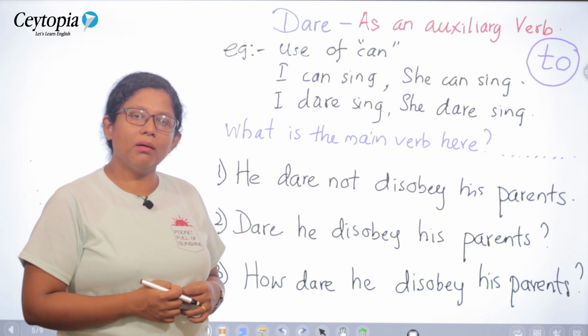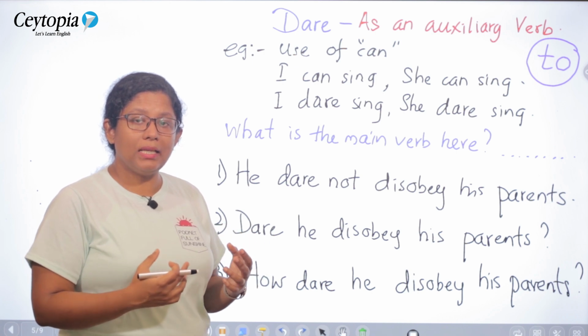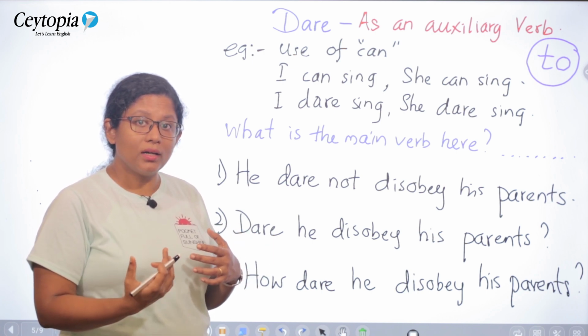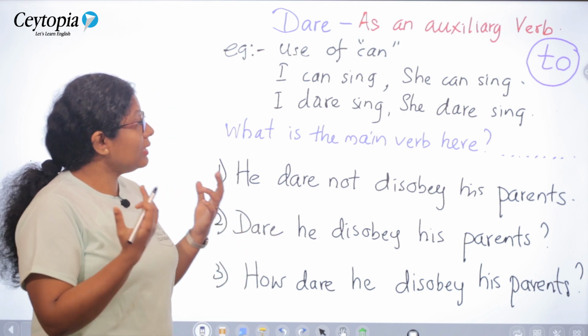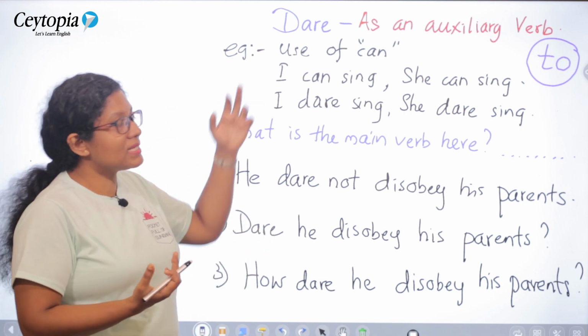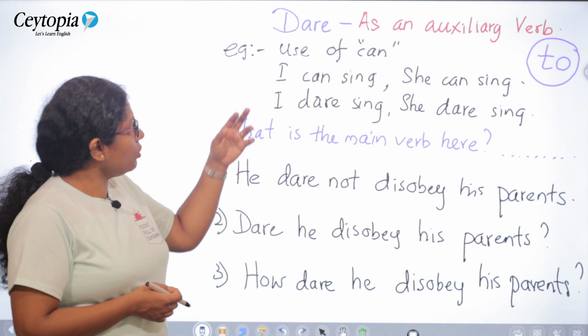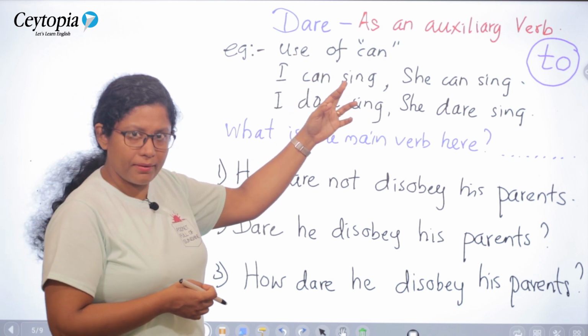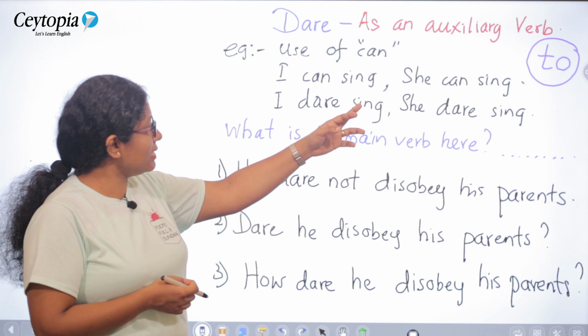I hope you can remember we have learnt about the modal auxiliaries like can, will, would, could. How are they used in our sentences? Can you remember? In the same way, we will be using dare in our sentences. Let's take a look at an example. How do we use the verb can? We usually say, I can sing, she can sing.